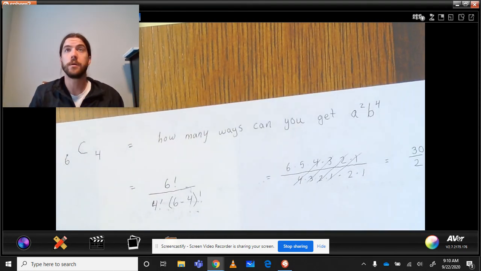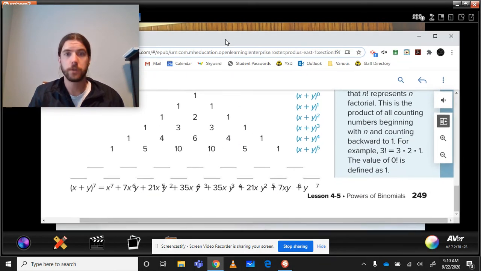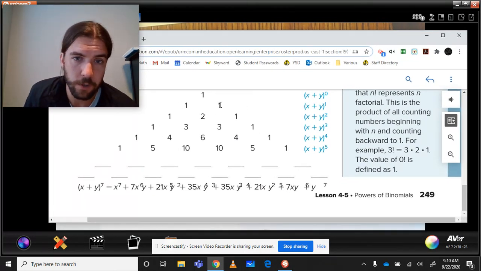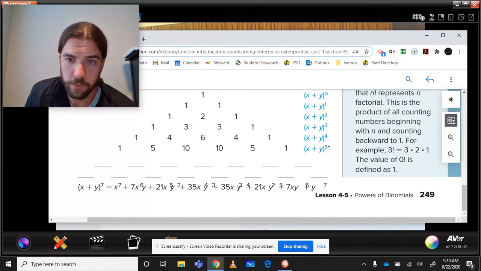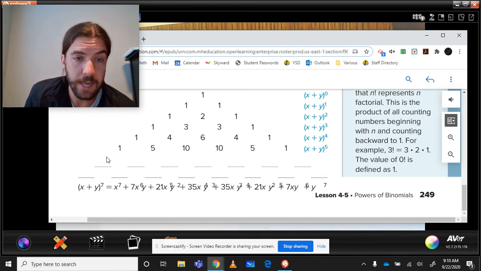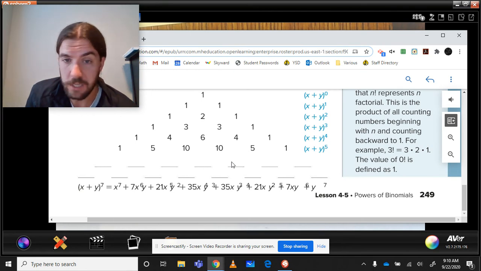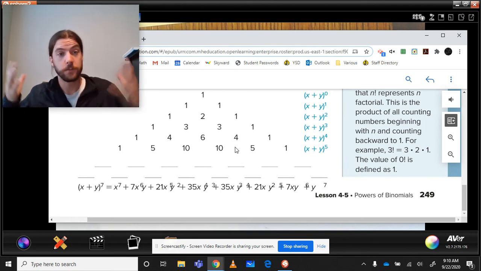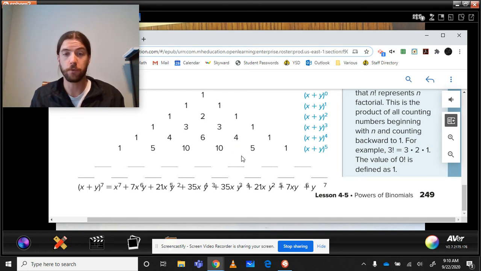Okay, so let's look. If we go to our triangle, which we're just going to have to kind of imagine part of it here. So this is the first power, second power, third, fourth, fifth. So we are looking for the 6th. We're looking in this row, and we're looking for the a squared b to the 4th term. So this would be the a to the 6th term, a to the 5th term, a to the 4th, a to the 3rd. This would be the a squared b to the 4th, right? b to the 0, 1, 2, 3, 4. So we get a squared b to the 4th in this position. And look at that, 10 and 5 come together to make 15. All right, so our combination formula correctly predicted this.